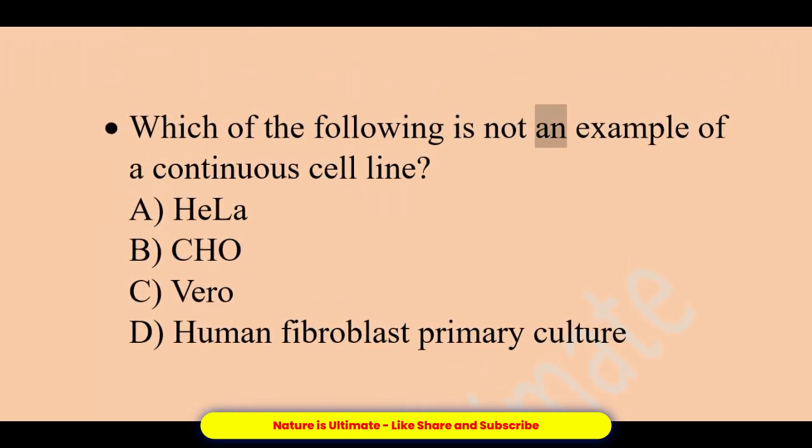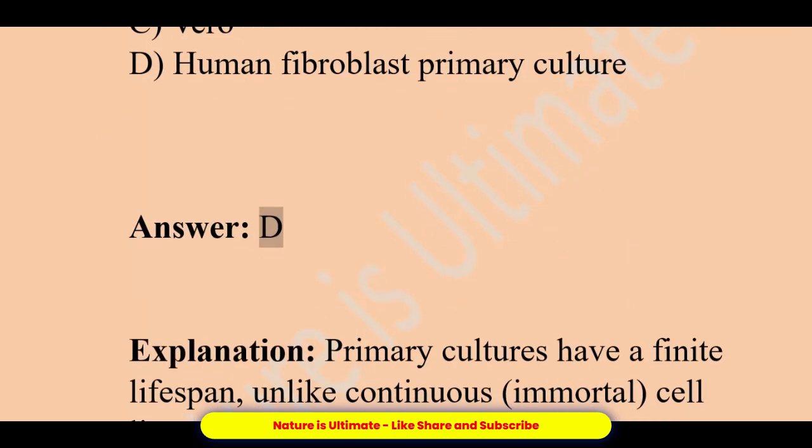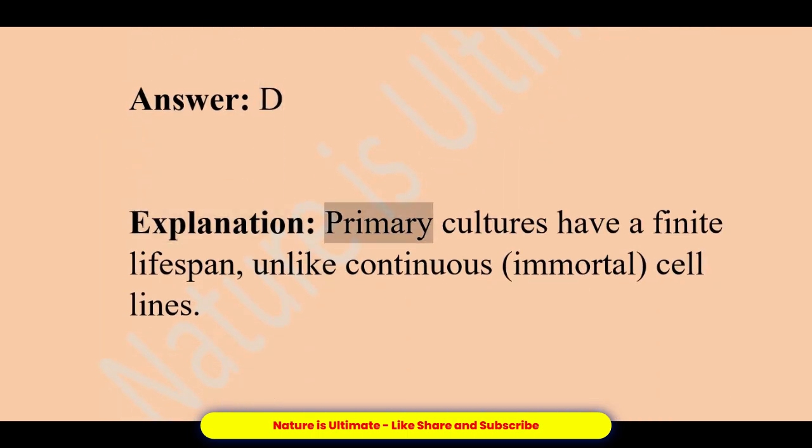Which of the following is not an example of a continuous cell line? A. HeLa. B. CHO. C. Vero. D. Human fibroblast primary culture. Answer, D. Explanation, primary cultures have a finite lifespan, unlike continuous, immortal, cell lines.